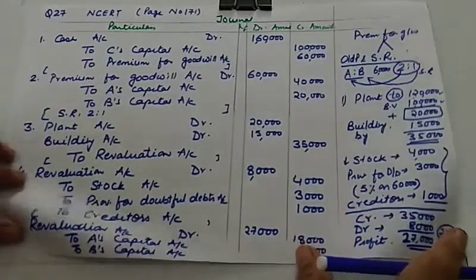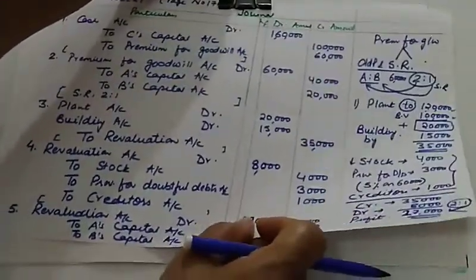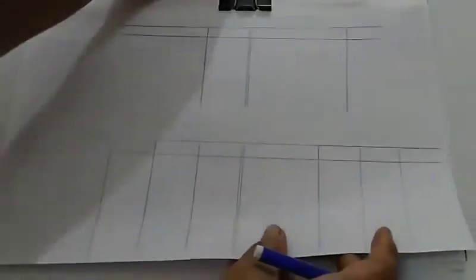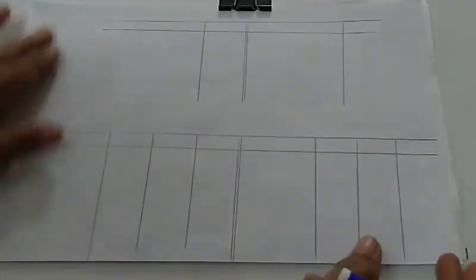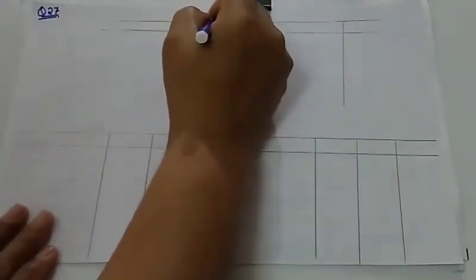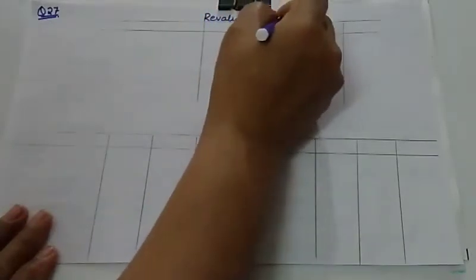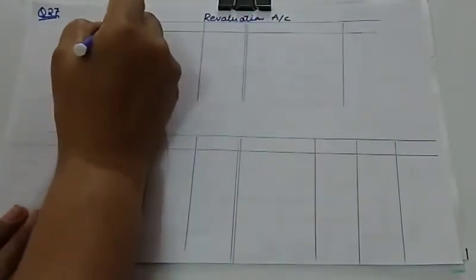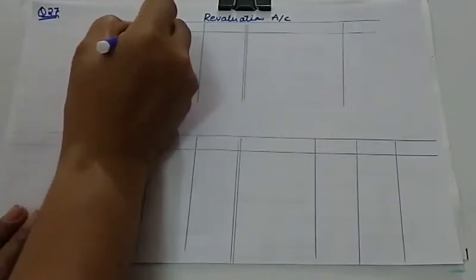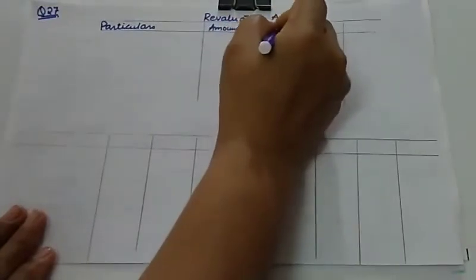And after that, what is the next step? Next step is to prepare revaluation account. So let us prepare revaluation account. We are doing question number 27. So this is my revaluation account. We have already studied the format of revaluation. Here you will be writing particulars, amount, and particulars, amount.